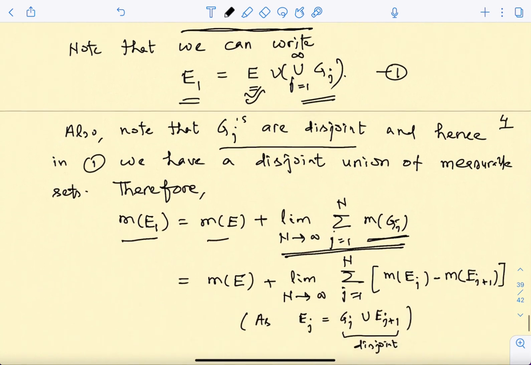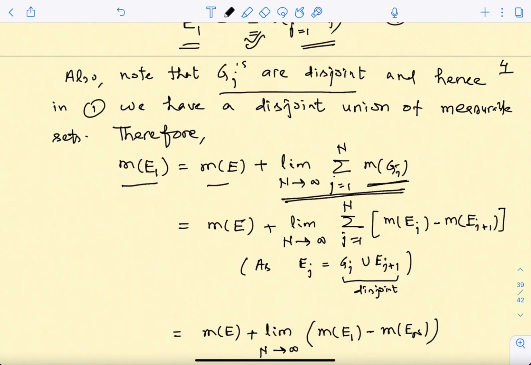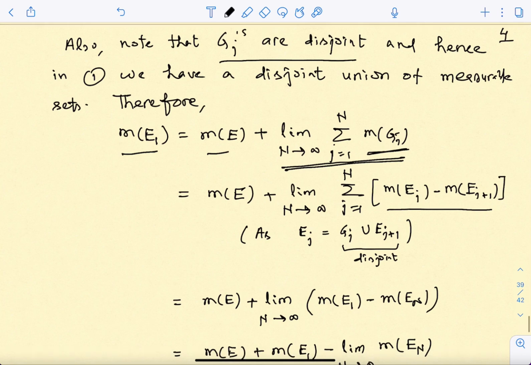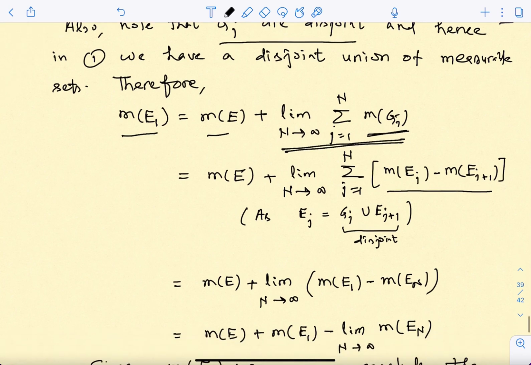So you just use that and express m of Gk as m of Ek minus m of Ek plus 1. Now you see, when j equals 1, I have m E1 minus m E2 with a negative sign. But in the next step there will be m E2 with a positive sign. So this is like a telescopic sum. So all you are going to get here is the first term and the last term.